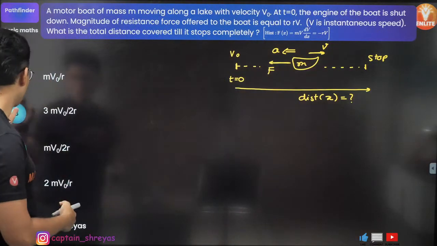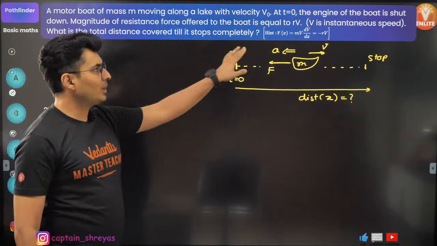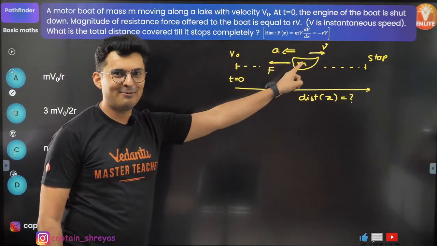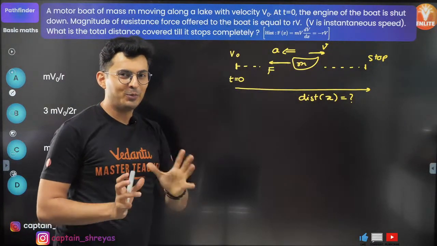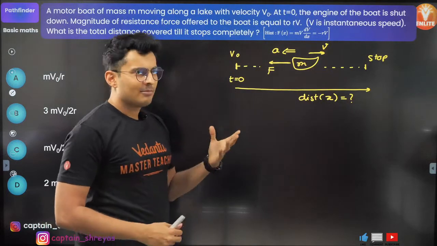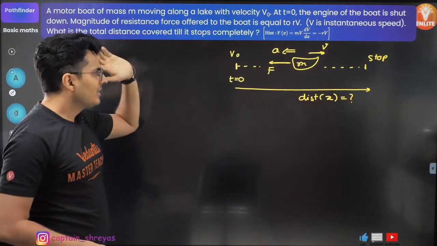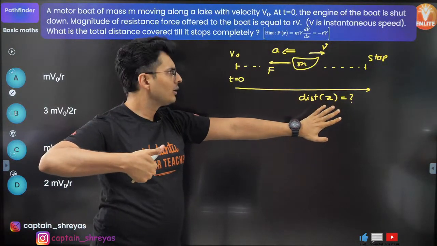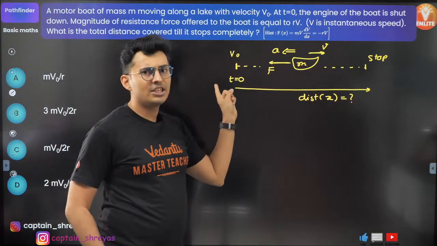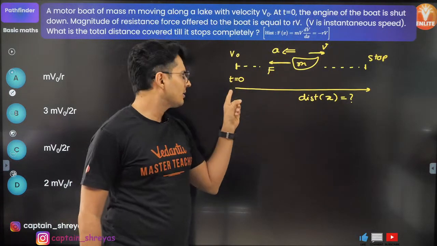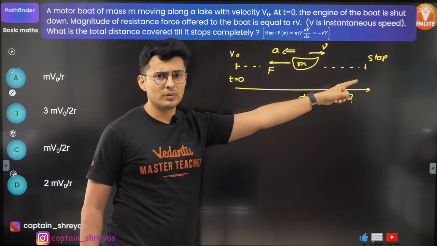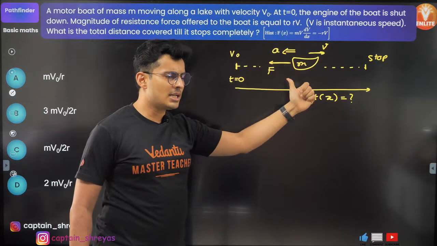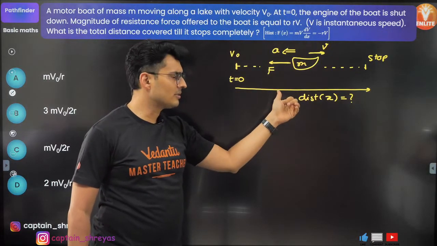Let's solve this now. A hint is also given, but this hint will not be given in the actual exam. I am just giving it to you because I want to push you forward. Don't worry about the hint. Think what is given and what is asked. Distance x is asked. Force is given. Initial and final velocity, I know. Initial velocity is v0, final velocity is 0. Time is not given. Distance is not given.